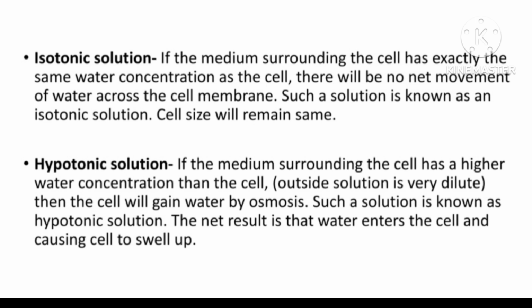In isotonic solution, the medium surrounding the cell has same water concentration as the cell, so net movement of water will be zero and cell size will remain same. In hypotonic solution, the medium surrounding the cell has higher water concentration than the cell, so cell will gain water by osmosis and the cell will swell up.